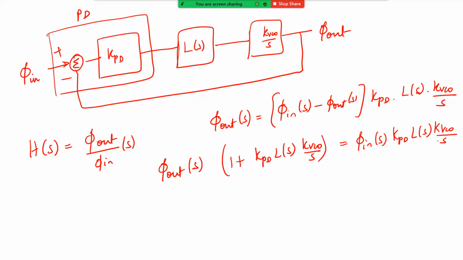Now L of S can be written as 1 by 1 plus SRC.